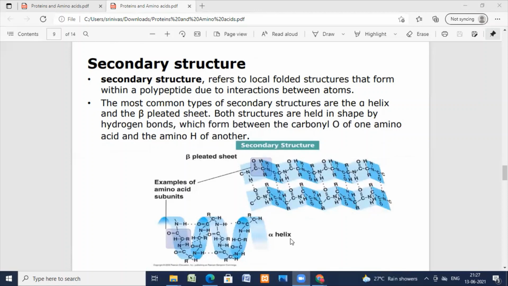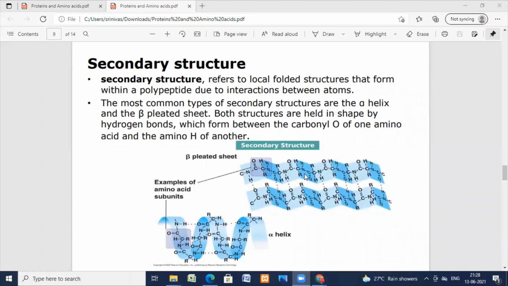The coiling or spiral structure of the polypeptide chain is formed by intramolecular hydrogen bonding between the NH and CO groups of the same chain.